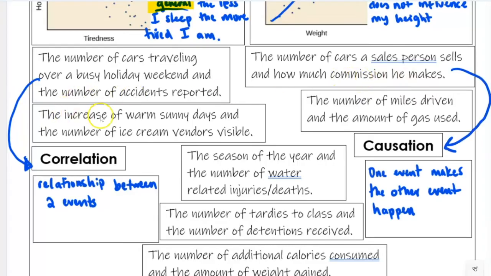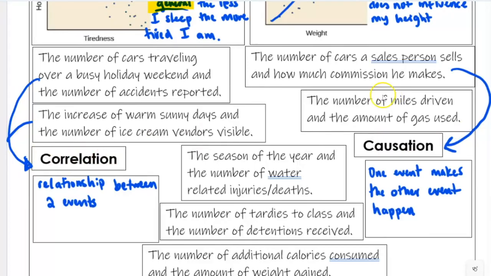All right. The increase of warm, sunny days and the number of ice cream vendors visible. Okay, so yeah, you see the ice cream people outside, right? But does that mean you don't see them when it's cold? No, right? So just because it's sunny outside, it doesn't make the ice cream people be outside. It doesn't do that. But there is a relationship, because they still sell ice cream during the winter, right? But there is a relationship that exists. So this is also a causation. A correlation, sorry. I'm going to just join that arrow to the correlation.